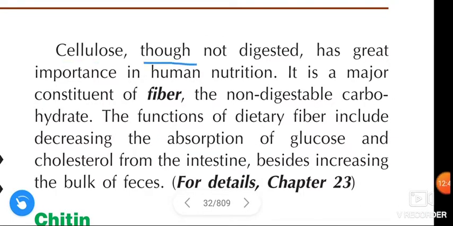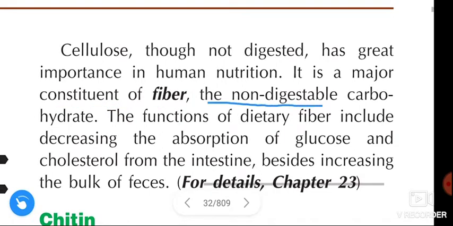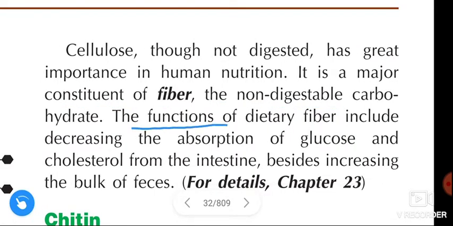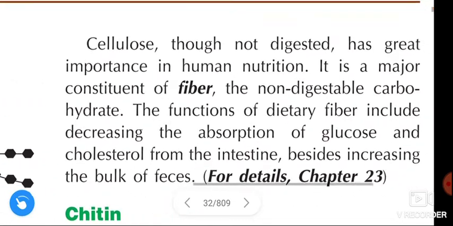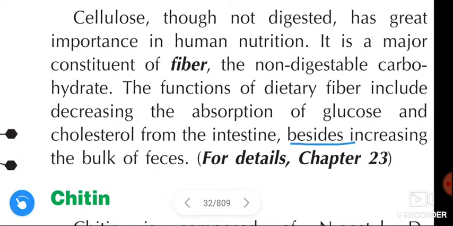Cellulose, though not digested, has great importance in human nutrition. It is a major constituent of fiber, the non-digestible carbohydrate. The functions of dietary fiber include decreasing the absorption of glucose and cholesterol from the intestine, besides increasing the bulk of the feces.